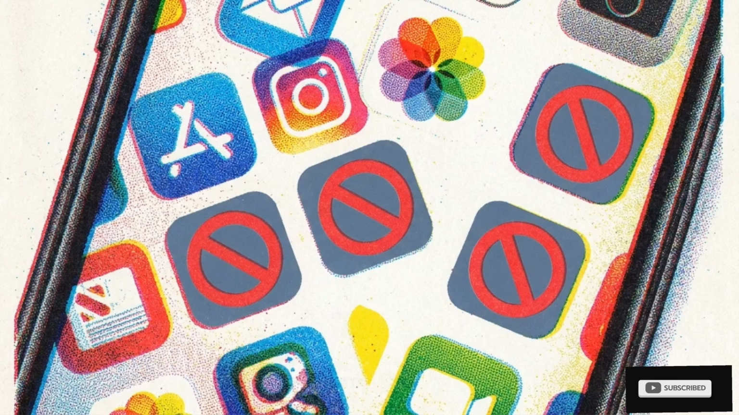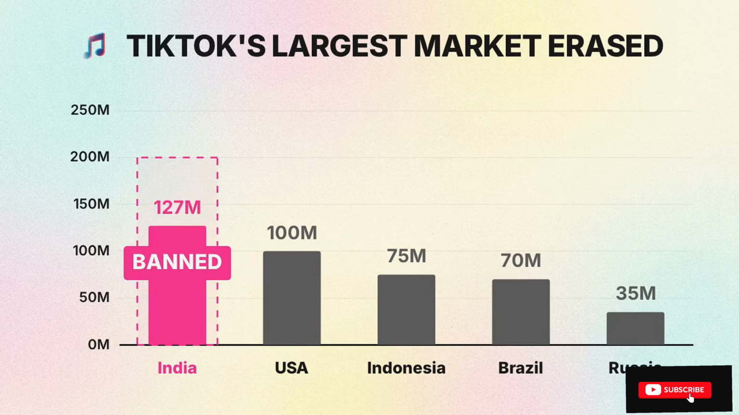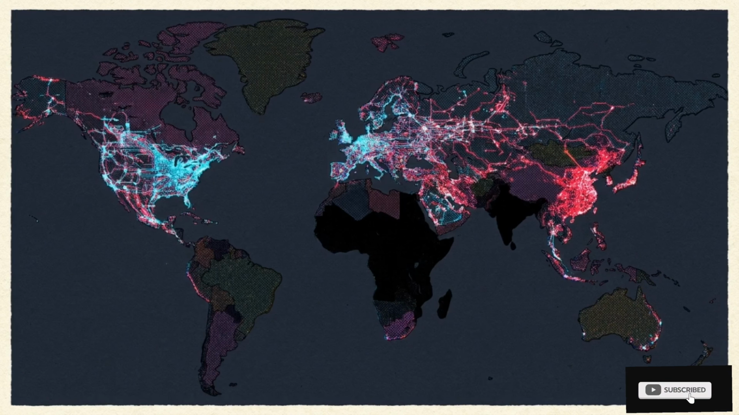By June 2020, the Indian government responded to these national security concerns by banning TikTok and dozens of other Chinese-owned apps entirely. The impact of this decision was significant because India represented TikTok's largest market outside of China at that time. Despite losing its largest territory, TikTok's growth continued elsewhere.